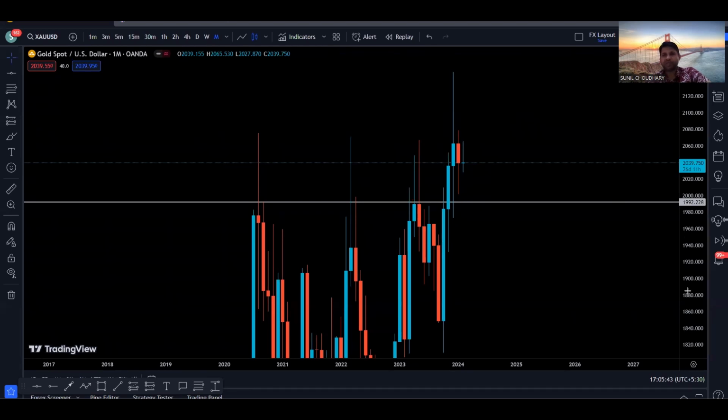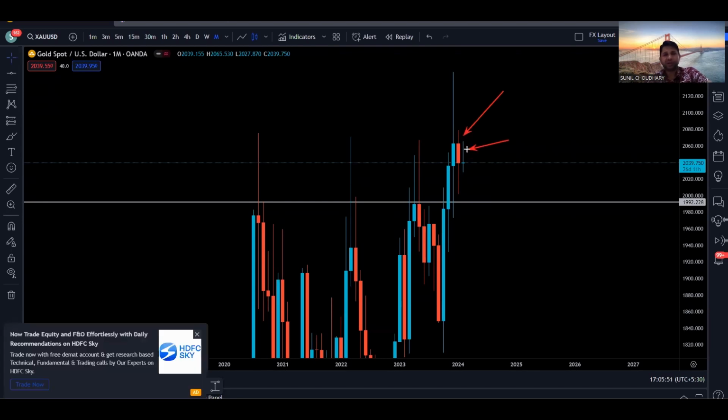Because we have the last monthly candle closed bearish, there is a probability for the current monthly candle to create a top wick, which it has already created, and continue going to the downside, as we can see, to fill this wick. And then we have support right here, right? This is one probability. On the other side, because we closed bearish but respecting this support, if this new monthly candle does not break the low of the previous candle and keeps going higher and breaks the high of the previous bearish candle, then there is a very high probability price is going to come up to fill this wick, as we can see here. So these are the two probabilities that can happen on the monthly time frame.